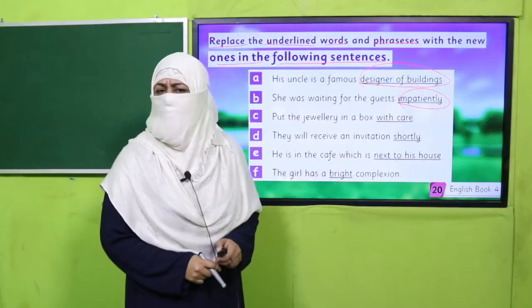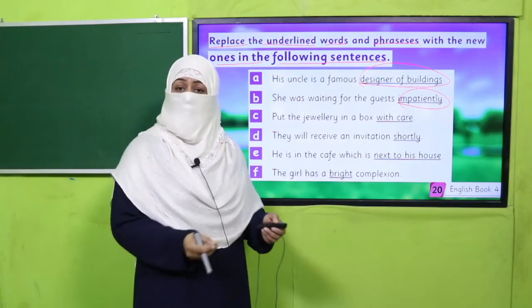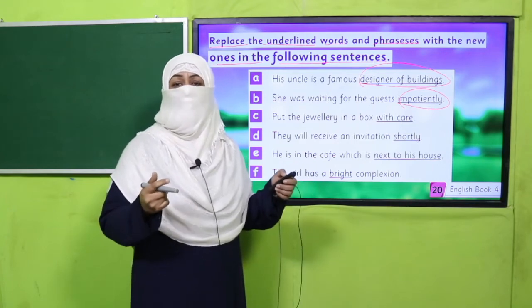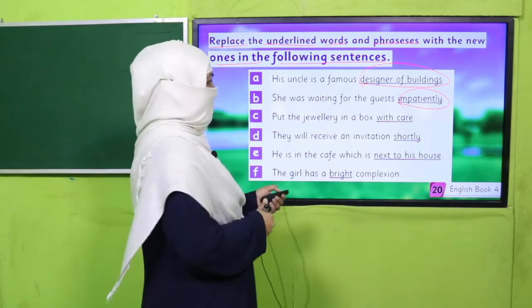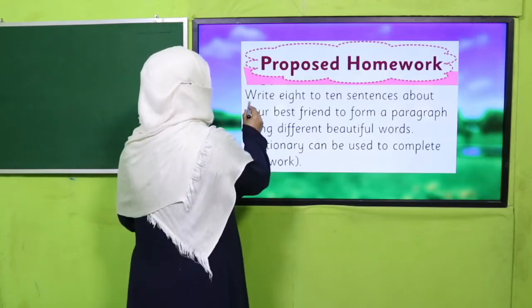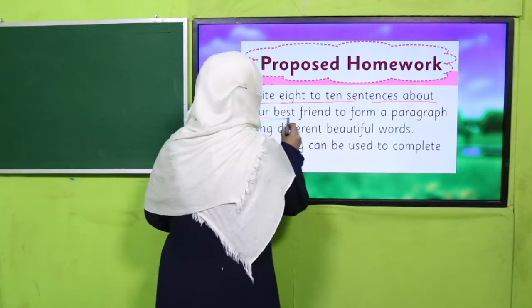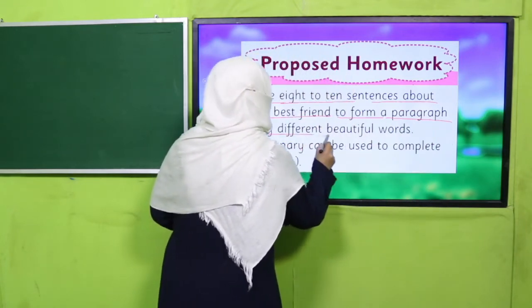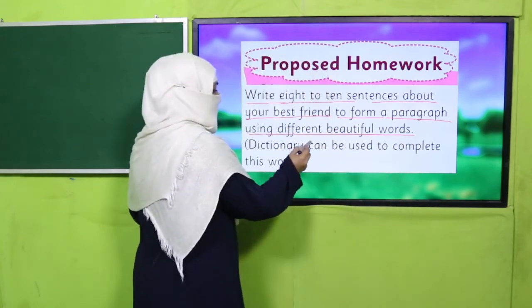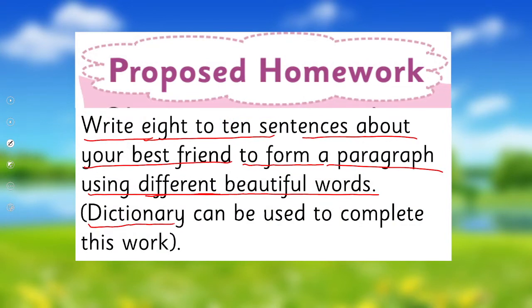Yes, my dear children, are you done with it? Good job, smart. Now you see how you have increased your vocabulary and how efficiently you are using your vocabulary. Good job. So it's time for your homework. You will write 8 to 10 sentences about your best friend to form a paragraph using different beautiful words. Okay, so you will use different words, and for that you can use a dictionary to complete this work.